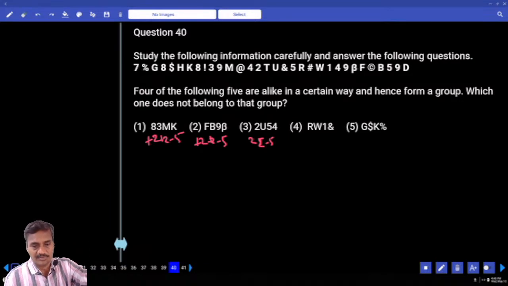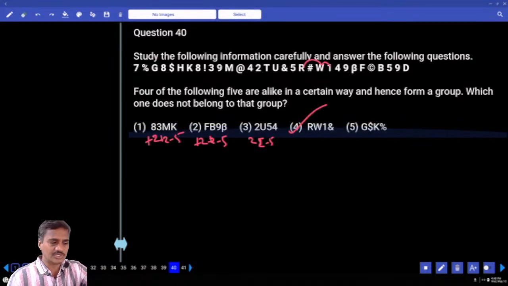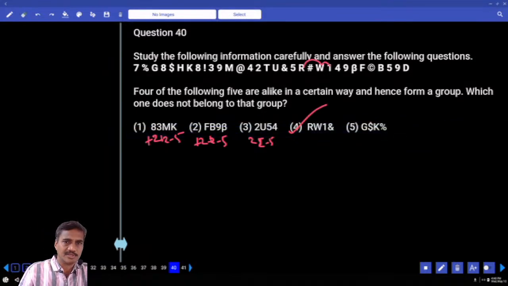Then R and W, tell me what is the difference? Plus 2. W and 1, it is plus 1. R and W, W and 1, it is plus 1. Choice 4 is odd. Clear? Except choice 4, in the remaining, the difference is 2, 2 and 5 is the difference.